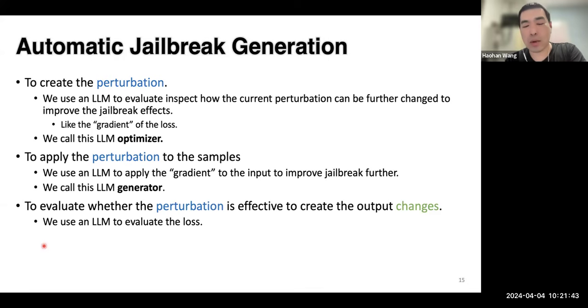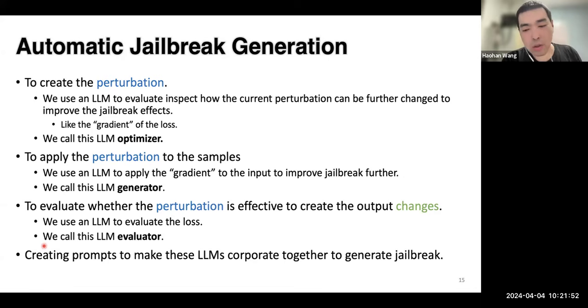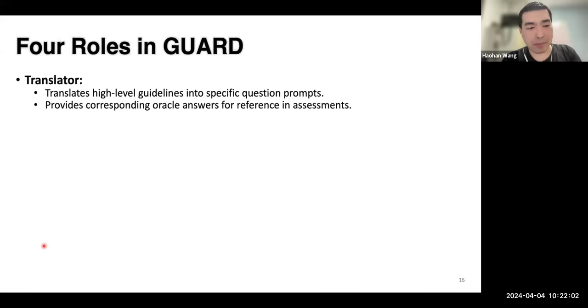Here we use the large language model to tell us the loss function. Intuitively, we call this large language model the evaluator. Then our job is to create those prompts to make these large language models cooperate together to generate the jailbreak. So on a high level, these are the major roles of our large language models.